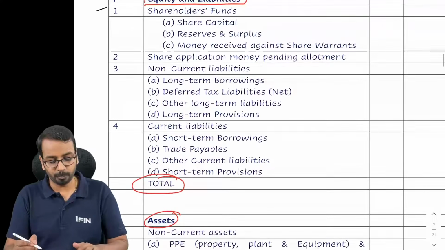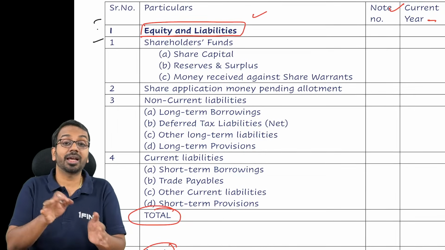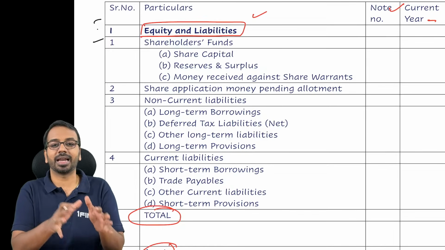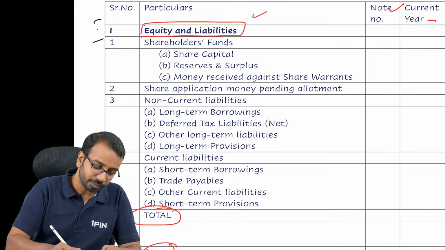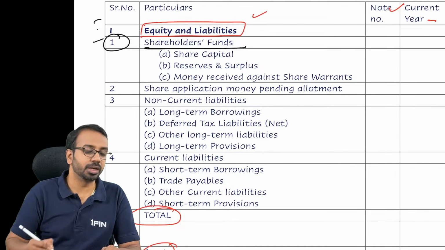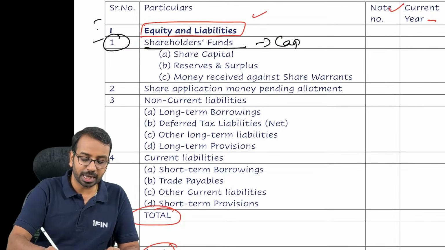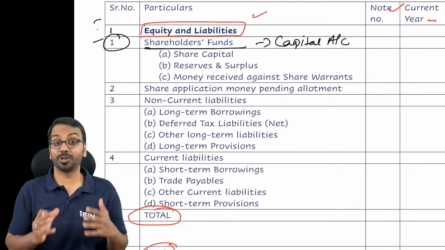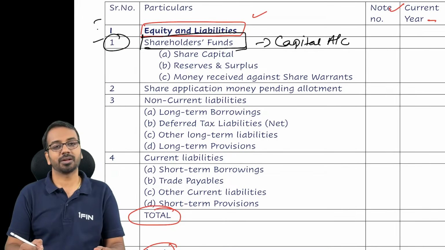Now I will run you through this format and tell you which all accounting standards you need to learn subsequently so that you have clarity on each of these aspects. In equity and liabilities, the first item is shareholders fund. Like what we have as capital, right? This is nothing but like your capital account. What all we need to pay to the shareholders is shown under shareholders fund.